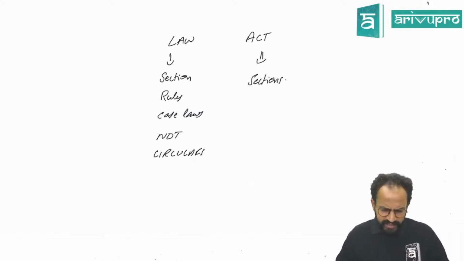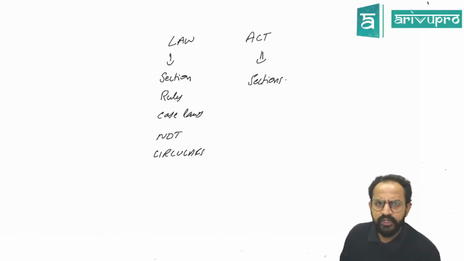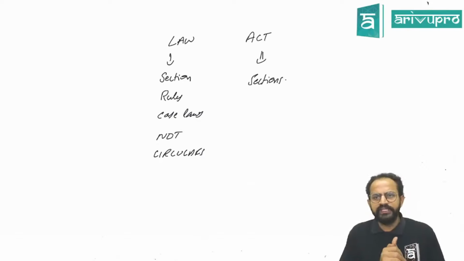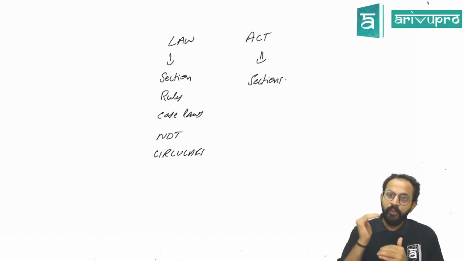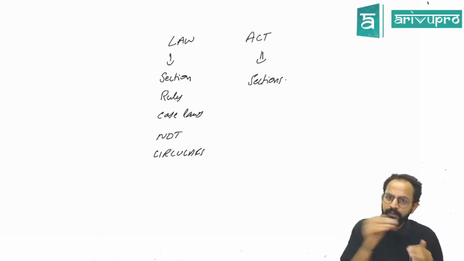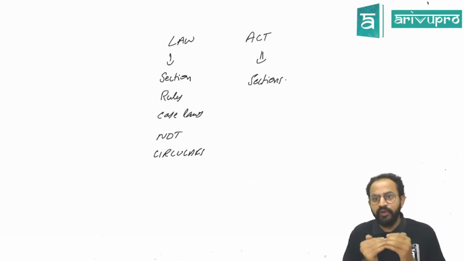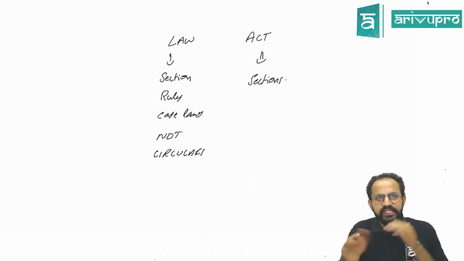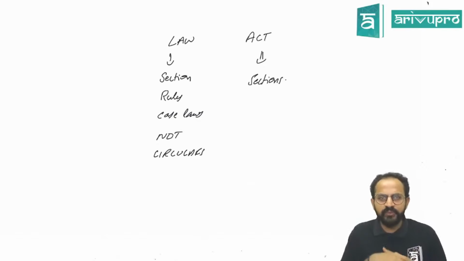See, if I have to tell you, whenever I talk about a law, especially a shift from Companies Act 1956 to Companies Act 2013, in the Companies Act 1956 the number of sections was more and the number of rules was less. And in Companies Act 2013, the number of sections is less and the number of rules is more. Sir, why is there this difference between Companies Act 1956 and 2013?